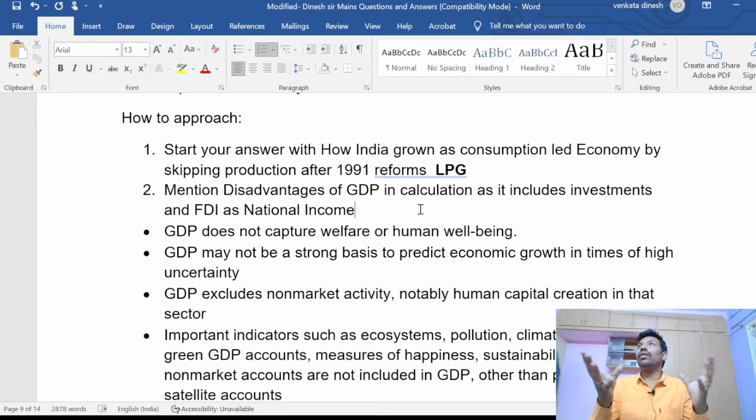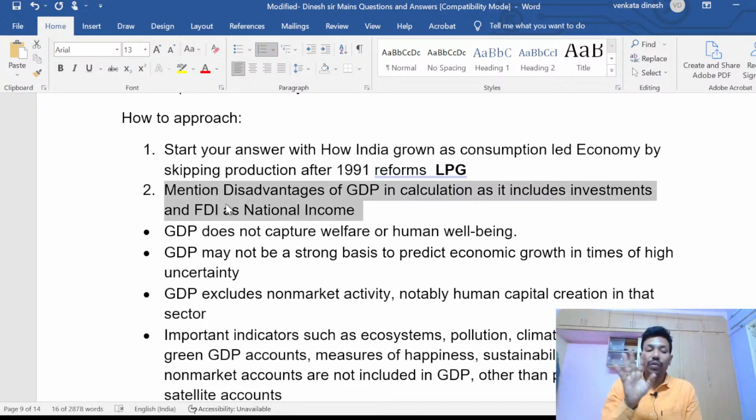So the disadvantages you have to write are the facts which I just mentioned in terms of 2018-19 data and 2019-20 data. I'm not taking 2021 data because 21-22 has not yet come, and because there is a steep decline of GDP. It is minus 23.9% in one quarter that we have seen. So don't mention it if India is bad at something. When you are trying to mention one point and India is bad, don't mention the previous year. That is one logic. While you want good marks, you have to follow that logic.